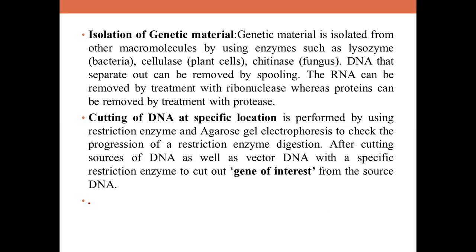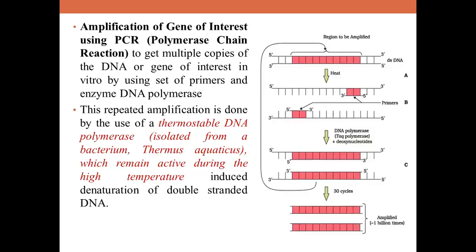After isolating the DNA, you have to cut it at a specific location with REN. You know that already, I have explained. After cutting it at a specific location, you can separate the fragments by agarose gel electrophoresis. Once you separate, then from there you have to cut out, or take out, the gene of interest from that particular mixture.